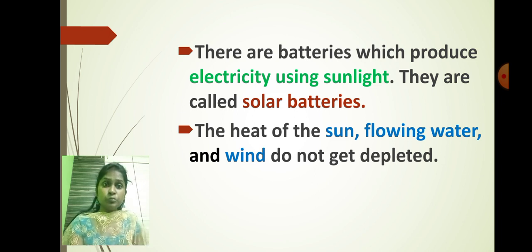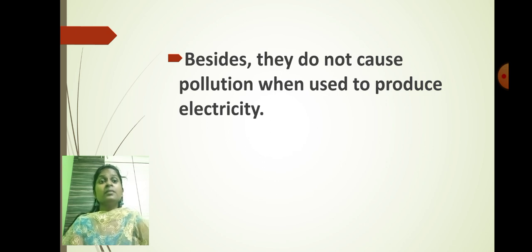So we have to use them as much as we can, because petrol, diesel and coal are limited, but the sun, the flowing water and the wind are unlimited. We have to use them for our proper functioning, because they do not cause any type of pollution when they are used to produce electricity. If we are using sunlight or the wind, etc., they are not going to create any sort of pollution. So this is one of the reasons why we should go for using sunlight, wind and water.